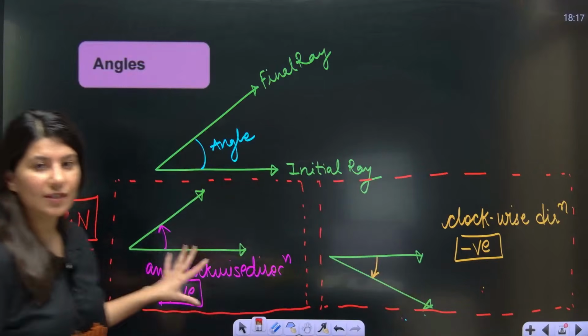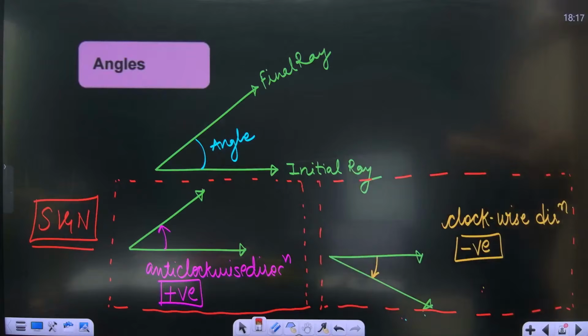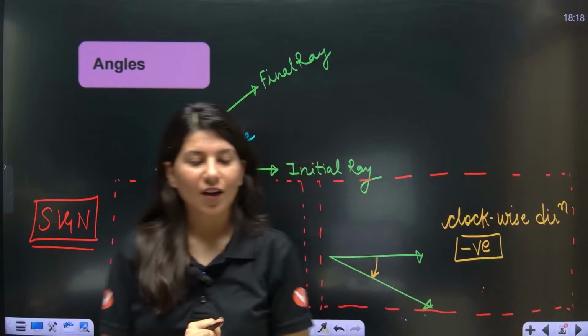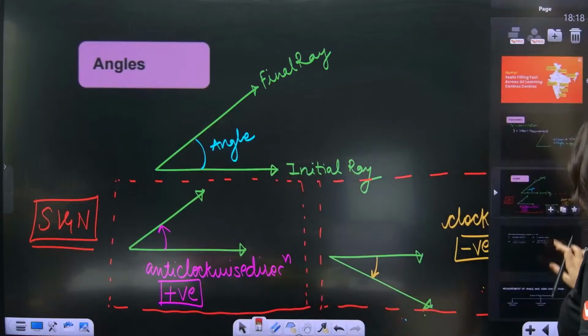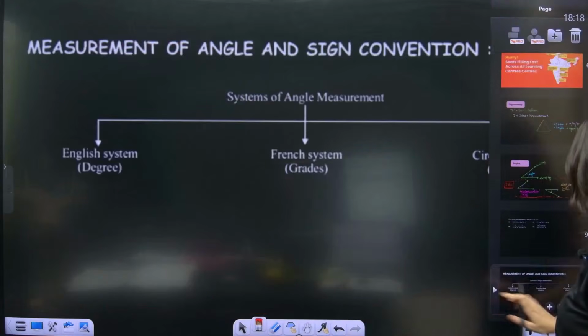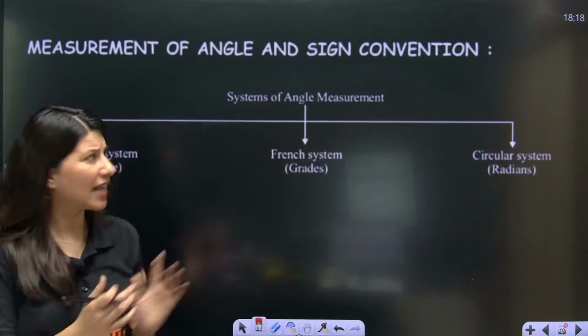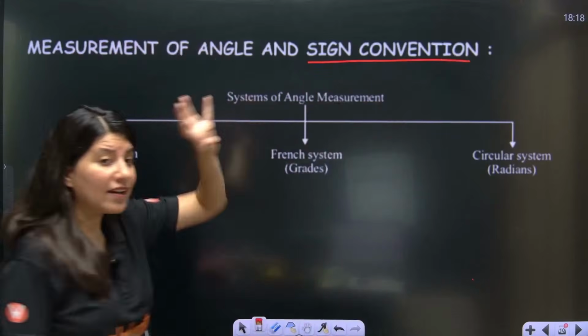All right. Yes, I think everybody of you has got this. Now let's do measurement of angle and sign convention. Sign convention we have already seen. Measurement of angle is our focus.